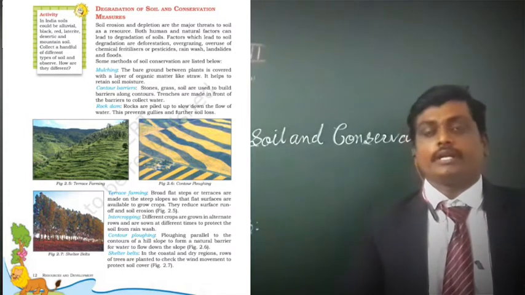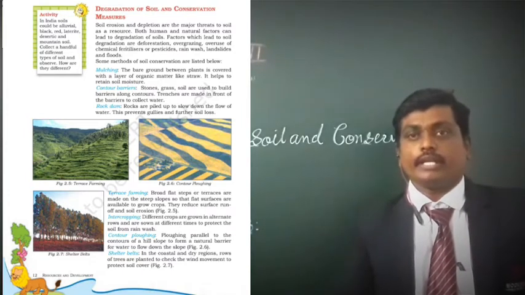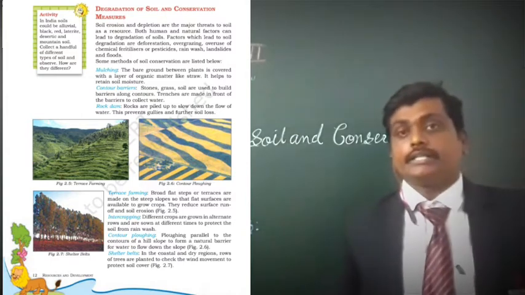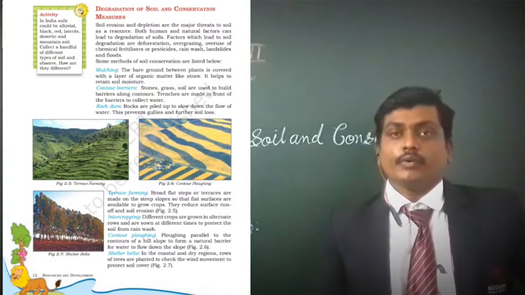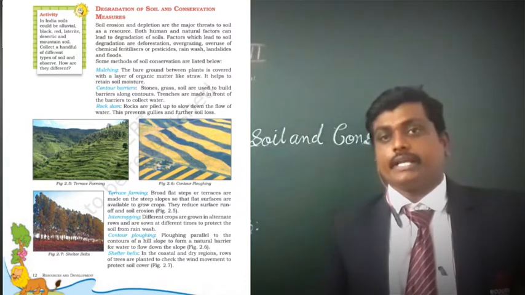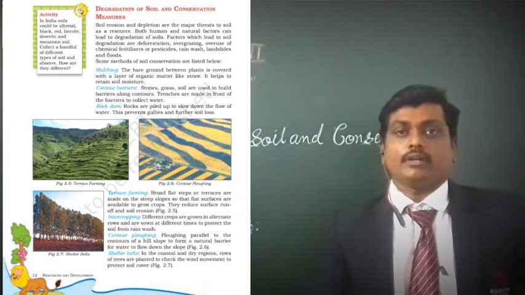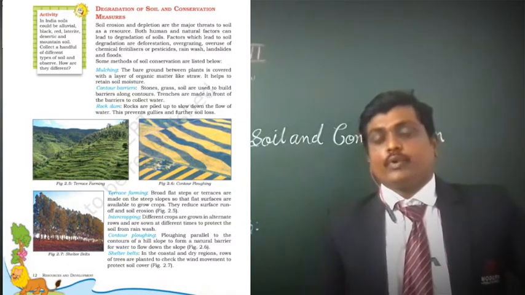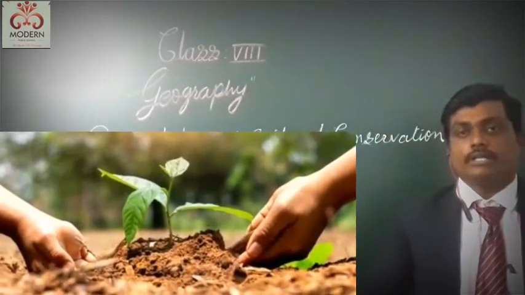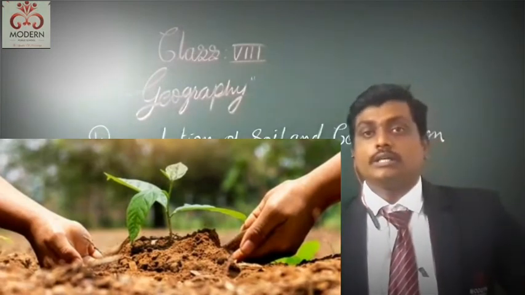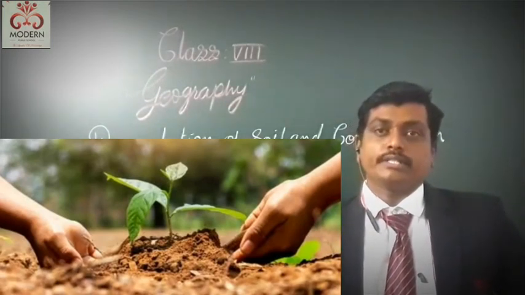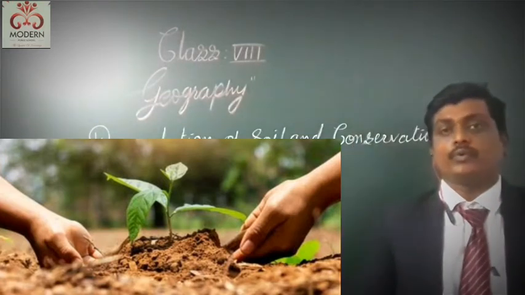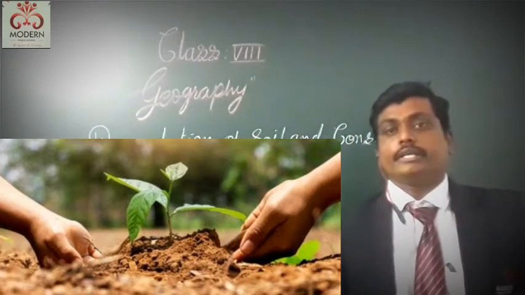In today's session, we learned about the conservation of the soil and we learned about the soil degradation. So what are the important points which contribute to the degradation? First is deforestation, other is the rain, and third one is agriculture. These three points reduce the quality of our soil. So we have to conserve the soil. What should we do for the conservation? We have to do afforestation. We have to plant more and more trees on the mountain areas.